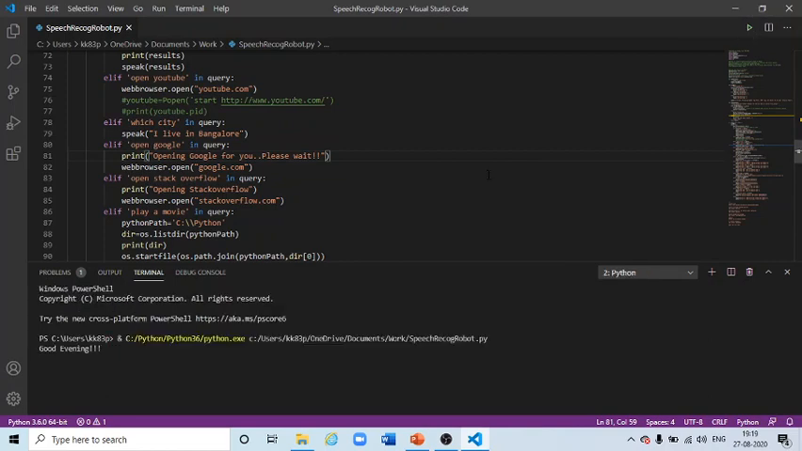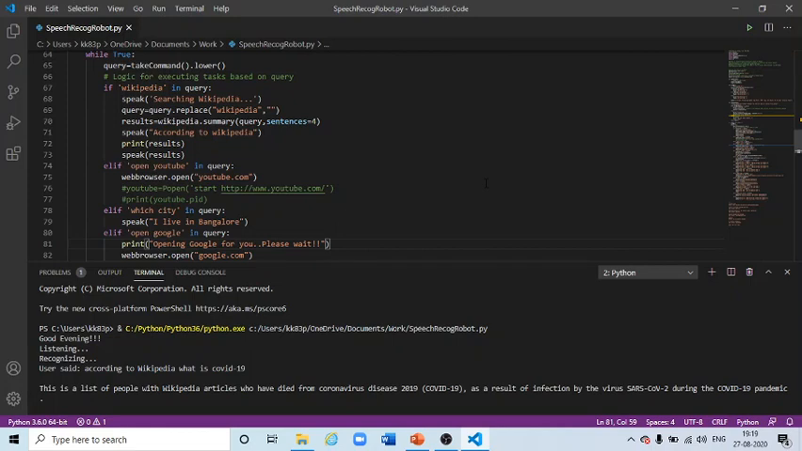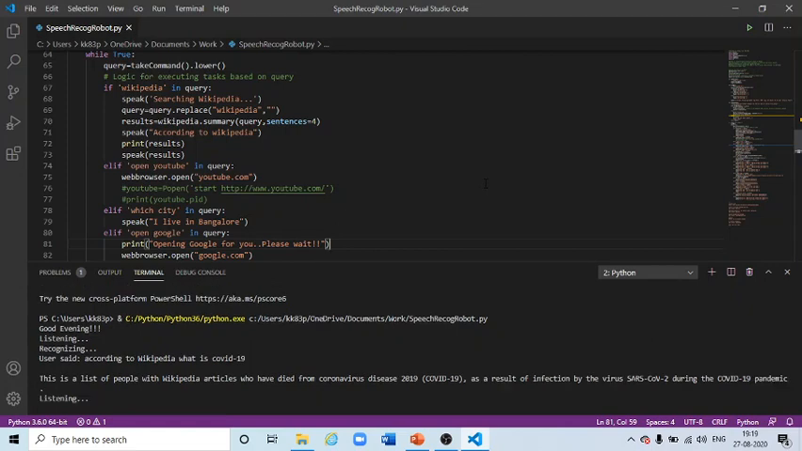Good evening. I am Robot. Processing speed 4 GHz, RAM 8 gigs, hard disk 1 TB. How may I help you today? According to Wikipedia, what is COVID-19? Searching Wikipedia. According to Wikipedia, this is a list of people with Wikipedia articles who have died from coronavirus disease 2019, COVID-19, as a result of infection by the virus SARS-CoV-2 during the COVID-19 pandemic. Could you please open YouTube for me?